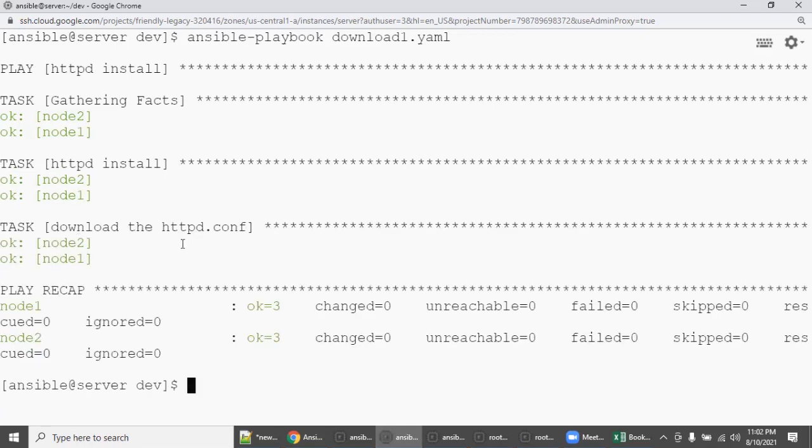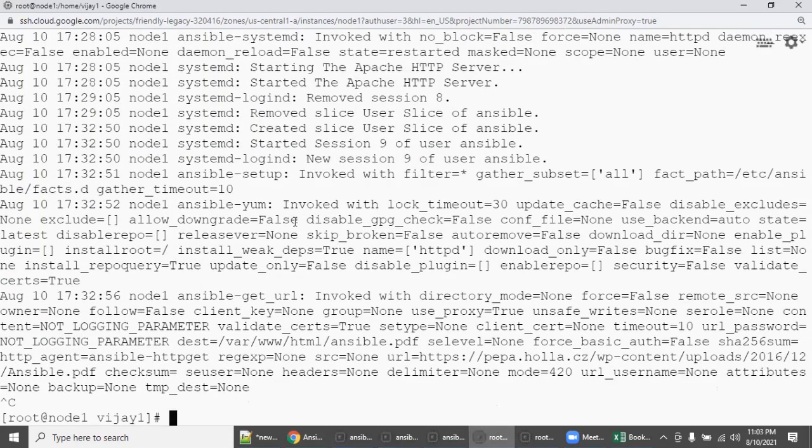Now the download of httpd.conf, right? Even in the previous class yesterday, we installed and downloaded the file. So what we will do is, we are going to check. That is why it was green.